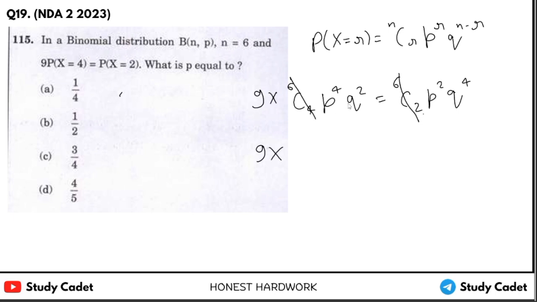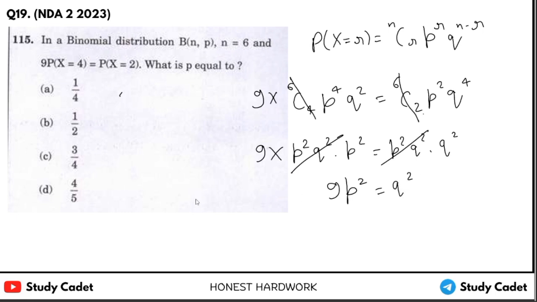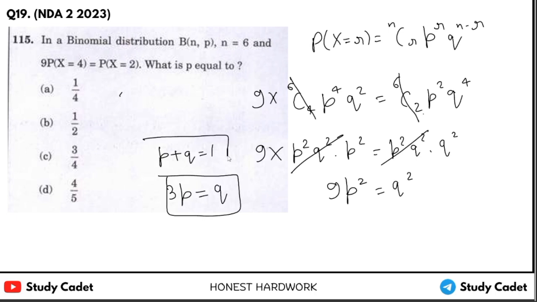P to the power 4 Q square, so we can take P square Q square common, and Q square will get cancelled out. Now we have 9P square is equal to Q square, so we can say from here that 3P is equal to Q. Okay, and we know that P plus Q is equal to 1, right? So we can know the value of P from here. Q is equal to 1 minus P, so 3P is equal to 1 minus P, 4P is equal to 1, P is equal to 1 by 4.